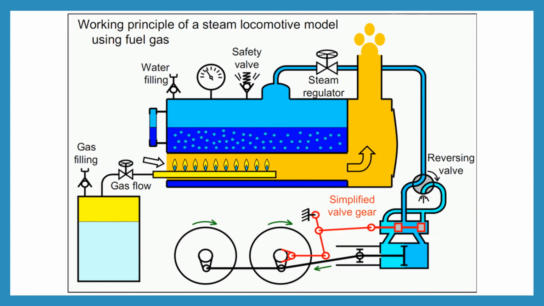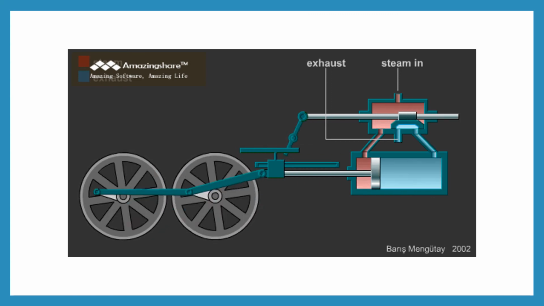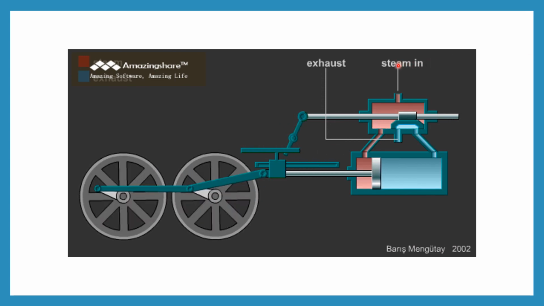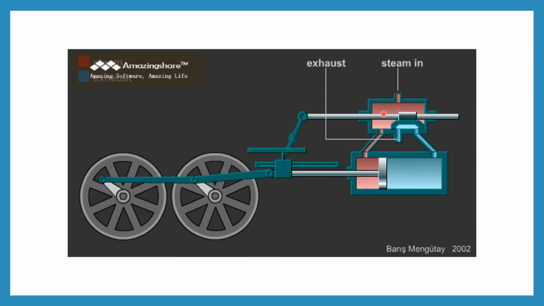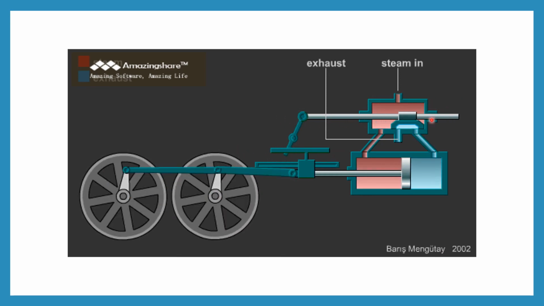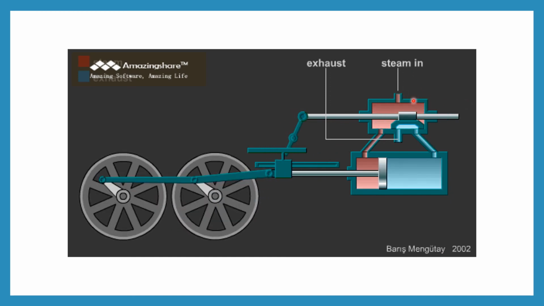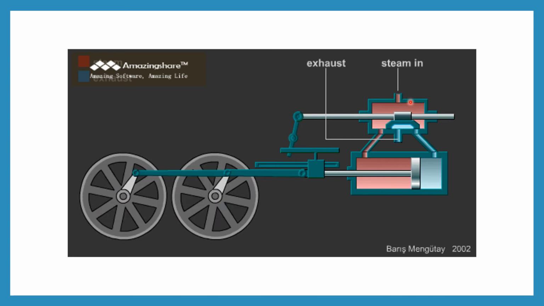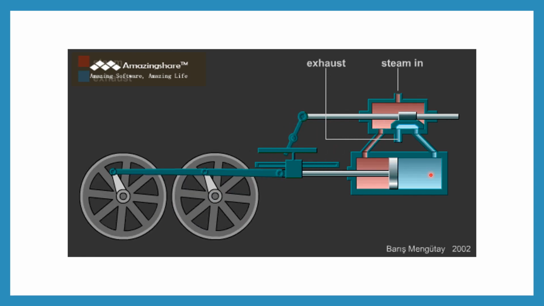This is the way of the steam locomotive system. This is the clear picture. Steam enters this chamber through this valve, and there is an actuator which moves in forward and reverse motion all the time. When steam is in, the red sign shows the steam entering. When it opens this valve, it passes through this chamber and then it pushes the piston backward.